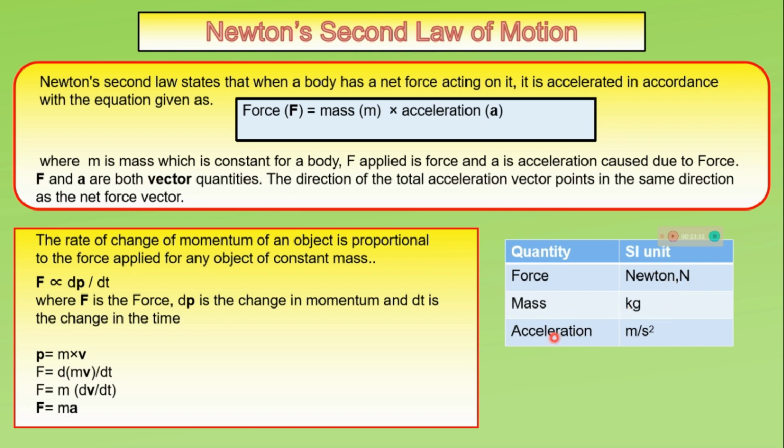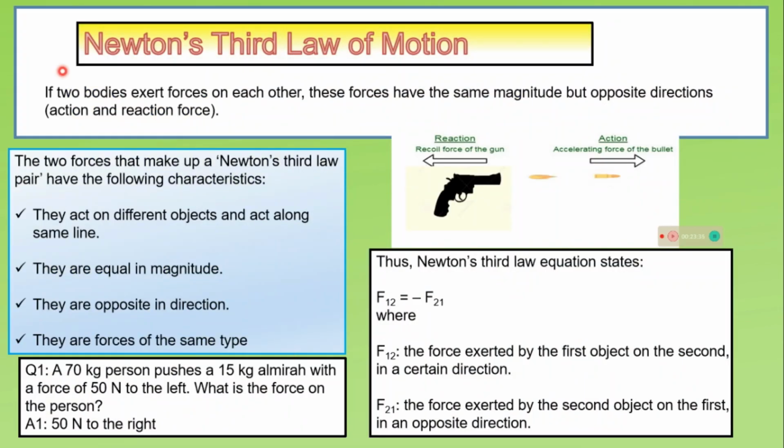Newton's third law of motion: if two bodies exert forces on each other, these forces have the same magnitude but opposite directions. These are called action and reaction forces. The two forces that make up a Newton's third law pair have the following characteristics. They act on different objects and act along the same line. They are equal in magnitude, they are opposite in direction, and they are forces of the same type. Like we have given an example here.